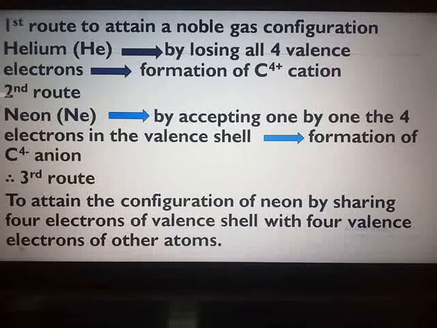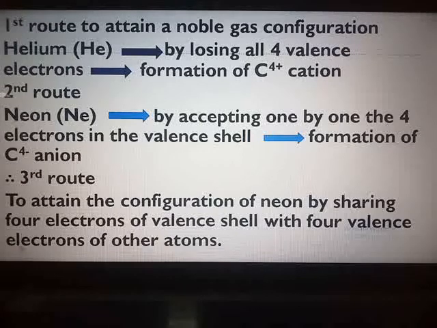What happens in this method? The net positive charge on the carbon atom goes on increasing during the loss of every electron, and hence to lose the next electron more energy is required, and the task of losing these electrons becomes more and more difficult. Moreover, the C4 plus cation that would ultimately form in this entire process would become unstable in spite of its noble gas configuration.